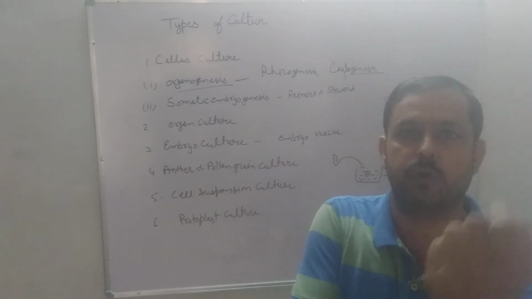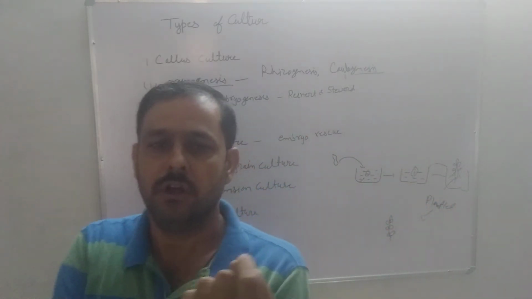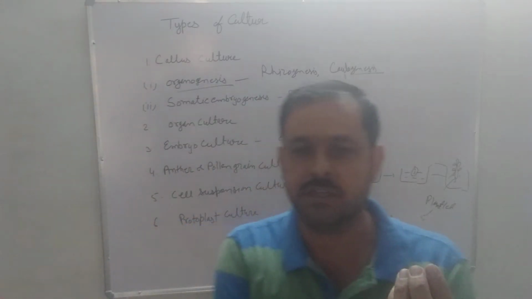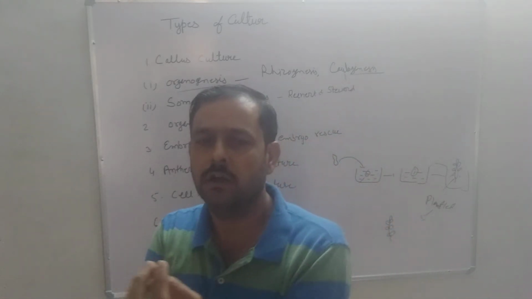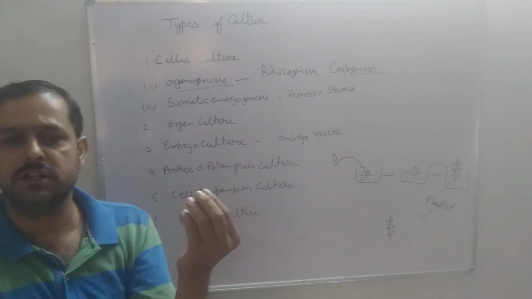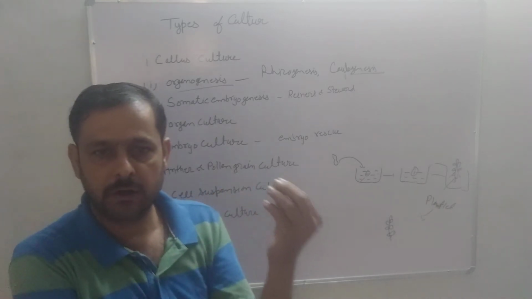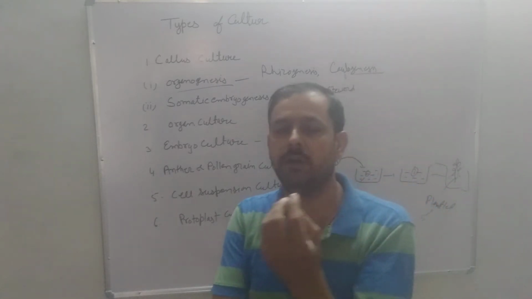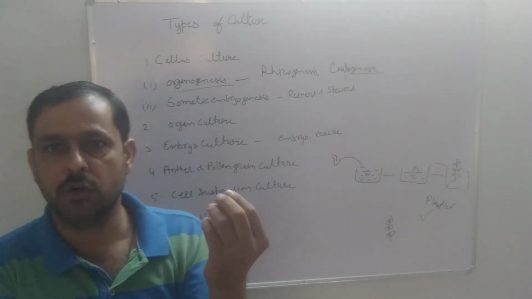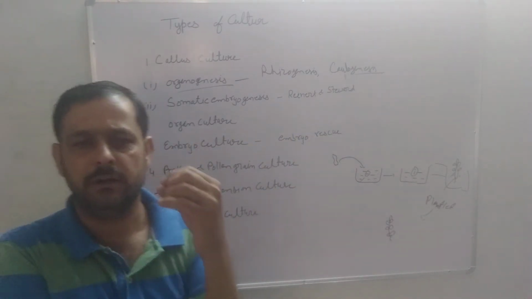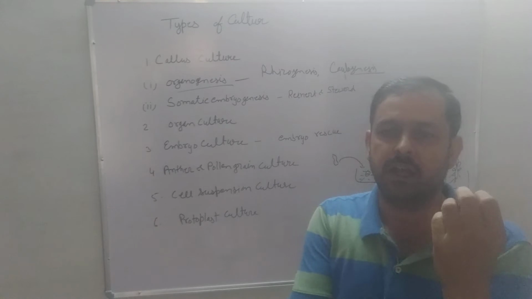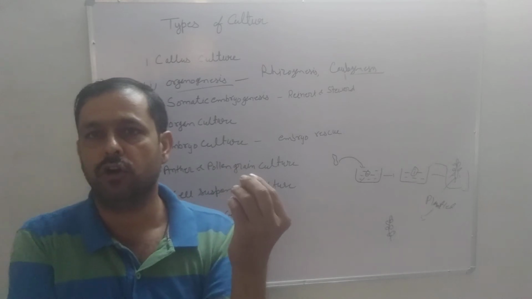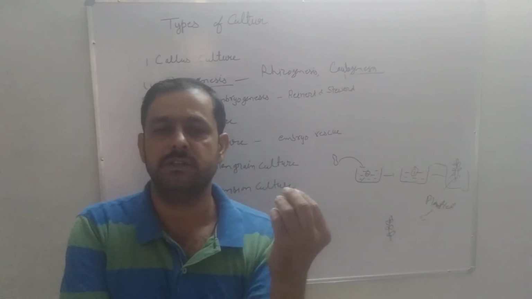When the embryo is derived from the cell of vegetative tissue, then this process of embryogenesis is known as somatic embryogenesis. The somatic embryo may be haploid or diploid. The haploid or diploid condition of an embryo depends on the nature of cells from which it is developed. First of all the somatic embryogenesis process was demonstrated by Reinert and Steward in 1958 when they cultured the somatic embryo obtained from the callus of carrot, or Daucus carota, in suspension culture.